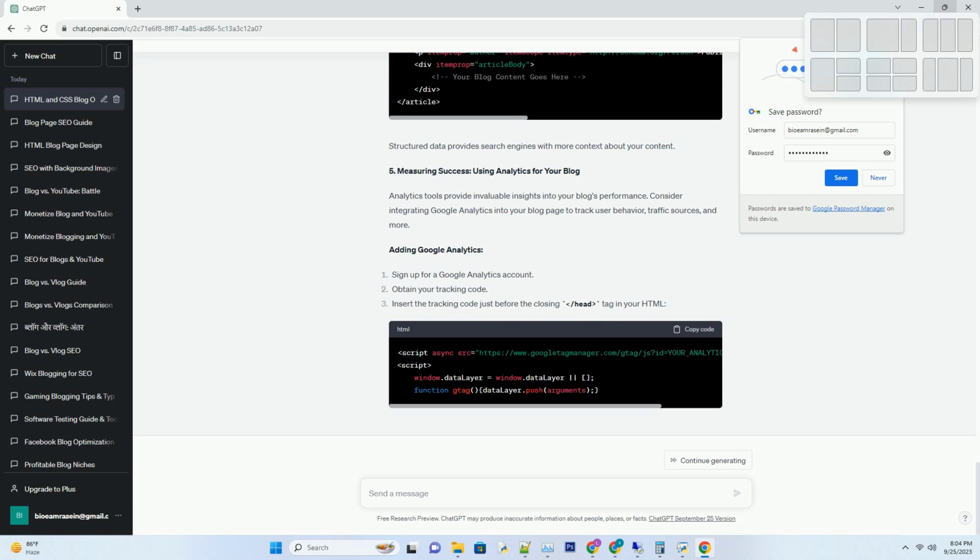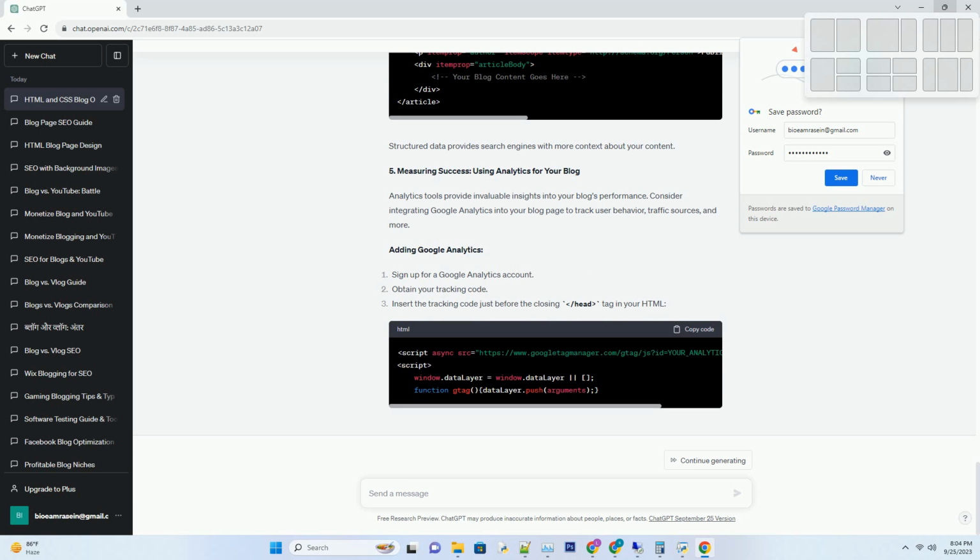HTML: article itemscope itemtype equals http://schema.org/Article, h1 itemprop equals headline, crafting the perfect blog page, HTML and CSS code unveiled /h1, p itemprop equals author itemscope itemtype equals http://schema.org/Person, published on time datetime equals 2023-09-25 September 25, 2023 /time by span itemprop equals name your name /span /p, div itemprop equals articleBody, your blog content goes here, /div, /article. Structured data provides search engines with more context about your content.